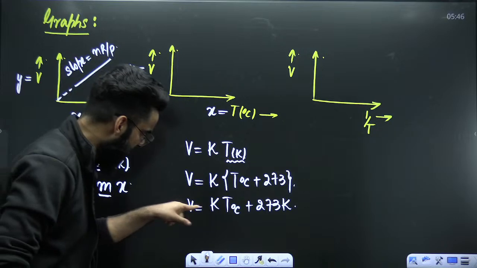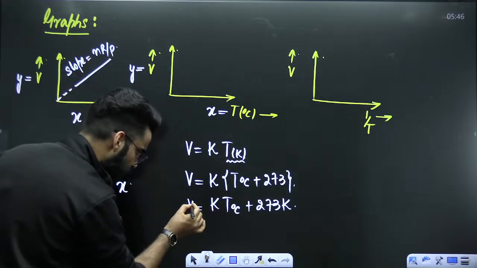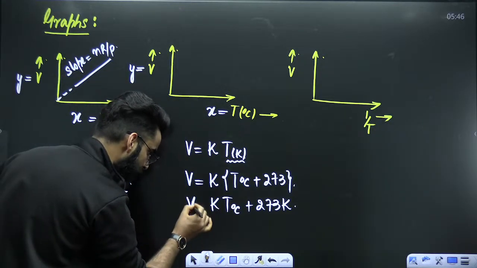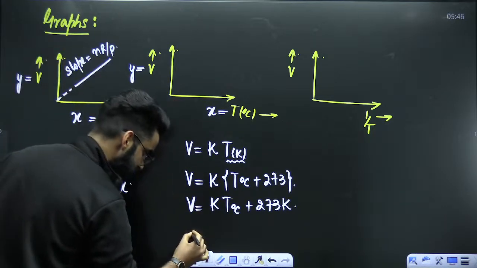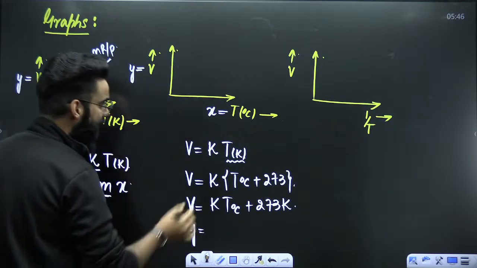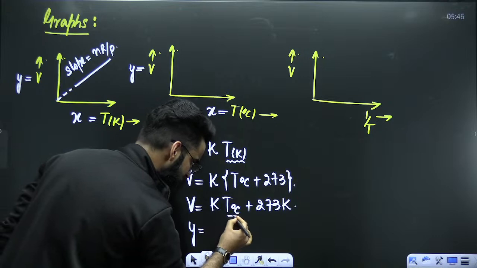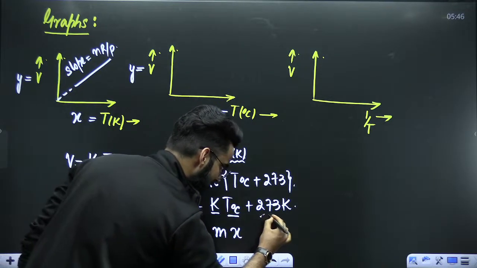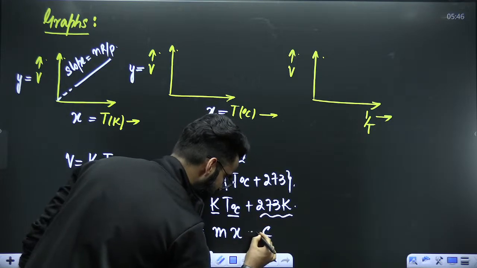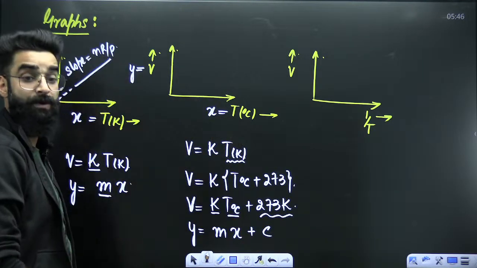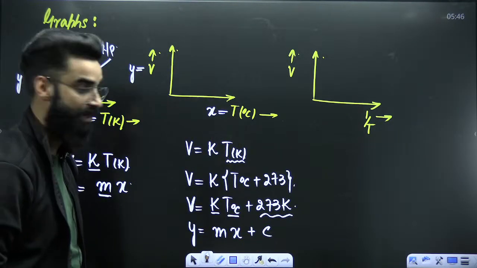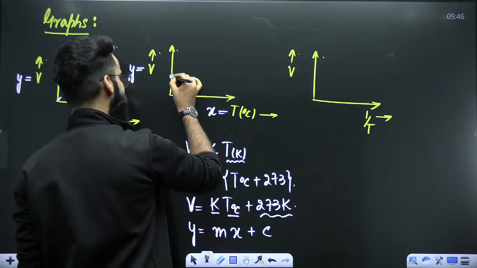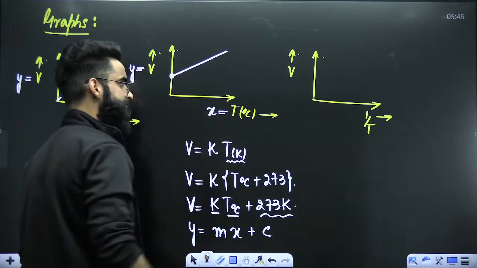Well, my dear students, if you look at this particular equation, this V, this volume, you're plotting along the y-axis. So instead of V, I'm writing Y. Temperature in degree centigrade is plotted along the x-axis. This K automatically becomes your M, and this whole term becomes your C. In the middle, you have got plus. Y is equal to mx plus C. It's going to be a straight line like this.